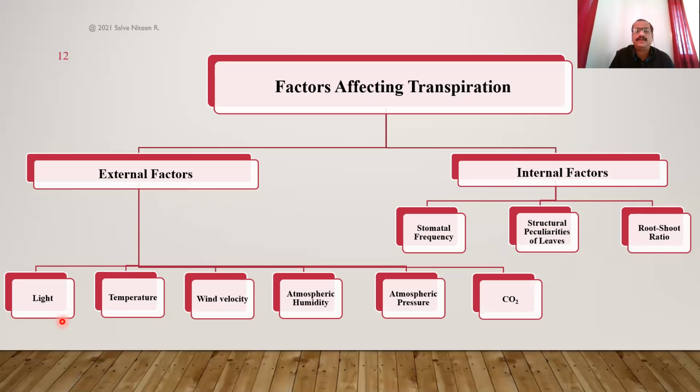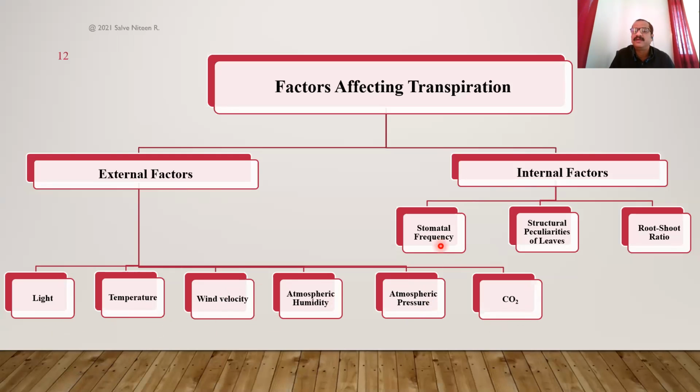The rate of transpiration is directly proportional to light, directly proportional to temperature, directly proportional to wind velocity, whereas the rate of transpiration is inversely proportional to atmospheric humidity. It is inversely proportional to atmospheric pressure. It is inversely proportional to carbon dioxide concentration.